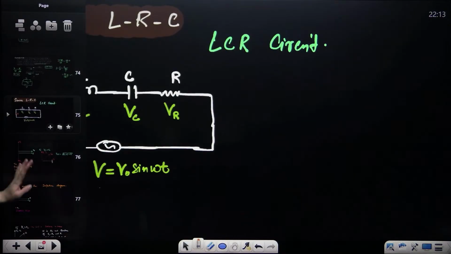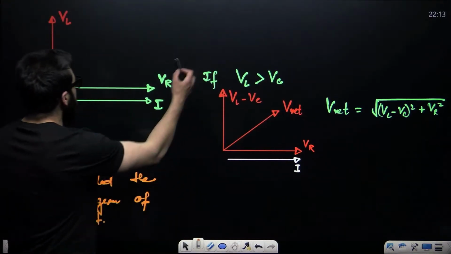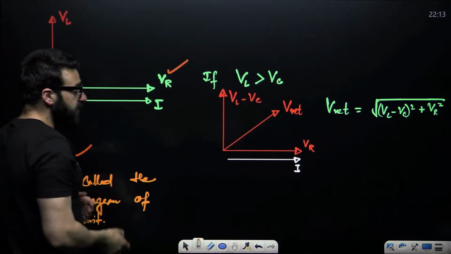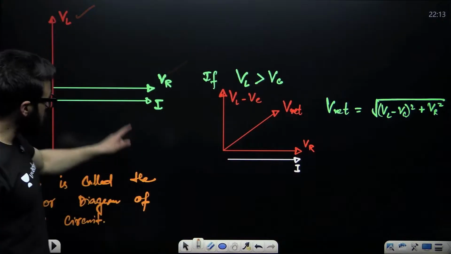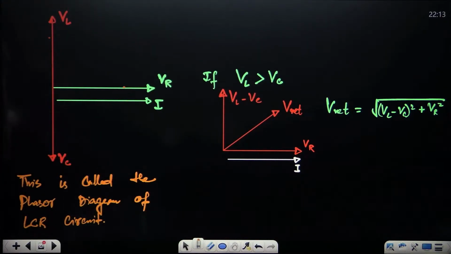If I make its phasor diagram, means representing these potential differences VR, VL and VC in terms of vectors, these phasors, vectors, straight.